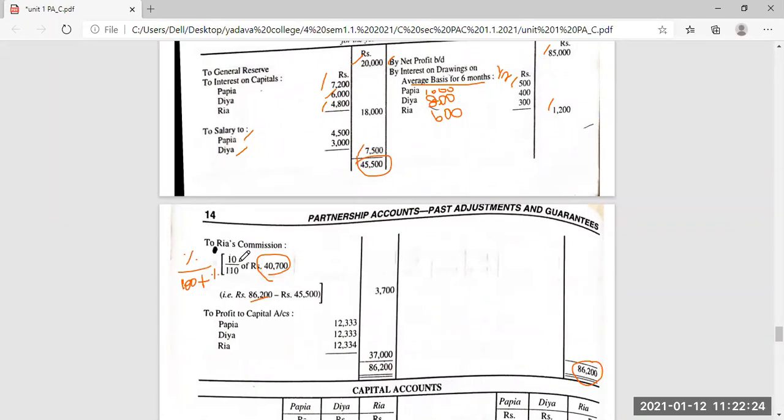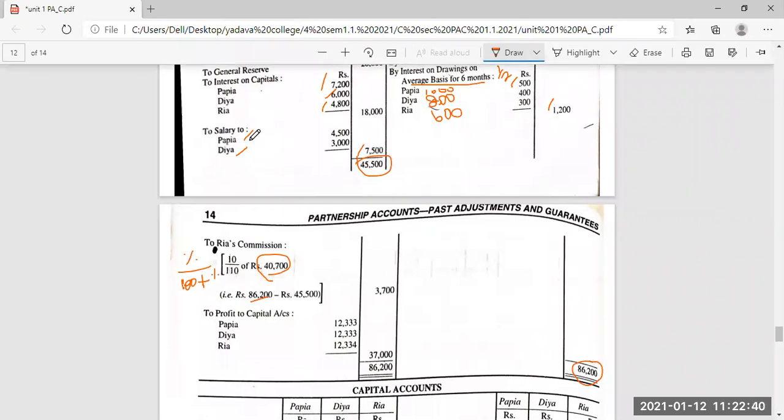So that is what they have done here. 10% for commission. So 10 divided by 100 plus percentage, that is 10. You will be getting 10 divided by 110 of that 40,700. How will you get this 40,700? Credit side total minus this. Whatever we have collected before earning profit, we add it up and deduct it, and the balance comes to 40,700. Now if we find 10% of that, it is 3,700. Now our balance is changed. So 37,000 is our balance.